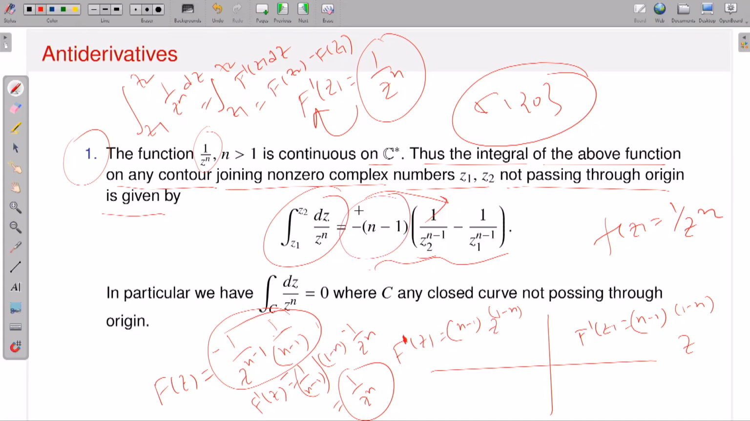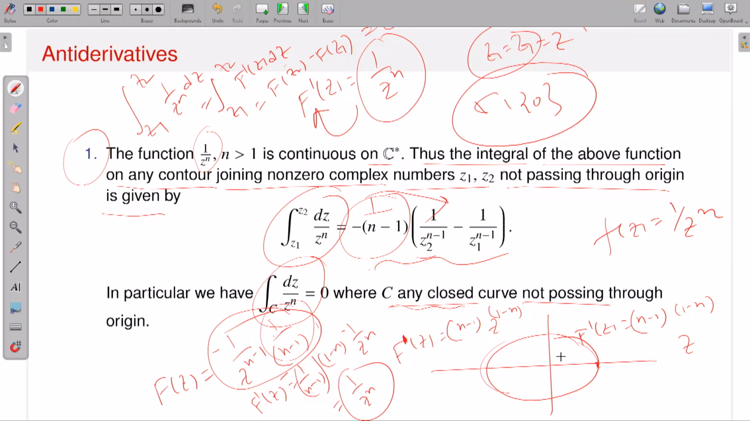Maybe this factor you can just check out. Because of my formula, it should be 1 by. Check it, okay. So in particular, this becomes 0 if C is any closed curve not passing through the origin. If I take a simple closed curve, then z2 is equal to z1, that means this difference is 0. So this becomes 0 whenever C is any closed curve. Of course, you have to be careful not to pass through the origin, because I am considering the domain C minus origin, so it's perfectly alright.